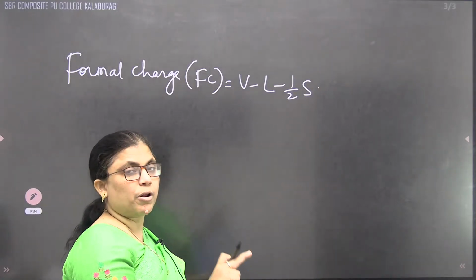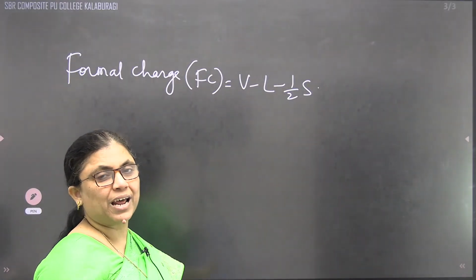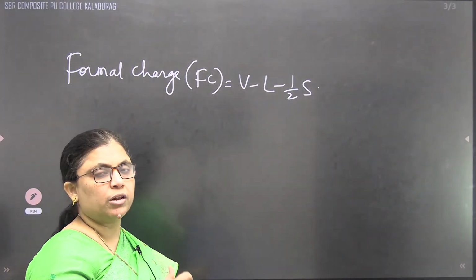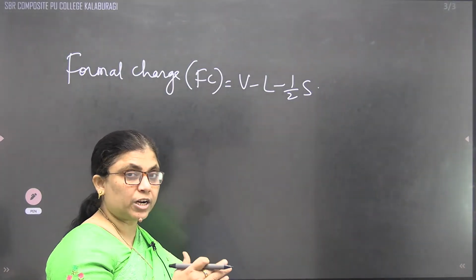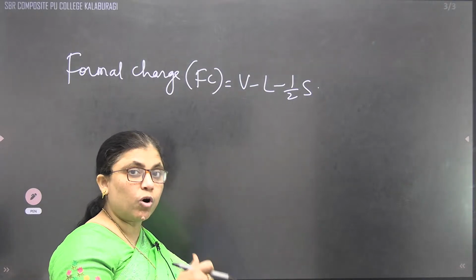L represents the number of lone pair electrons. Lone pairs are nothing but those which are not involved in bonding. Half of S: S is the number of electrons shared, or involved in bonding.